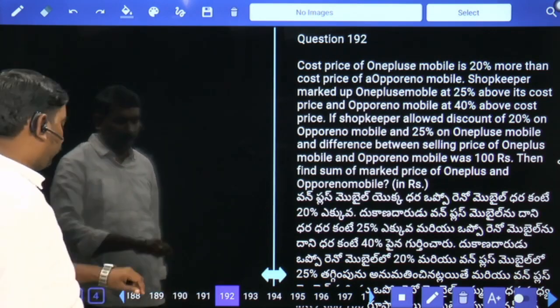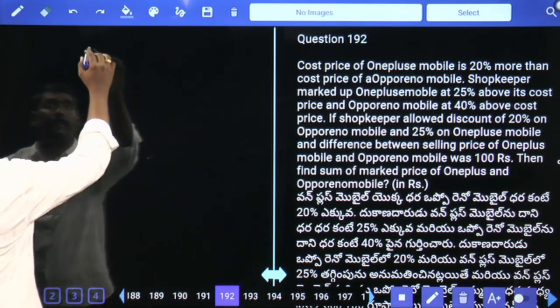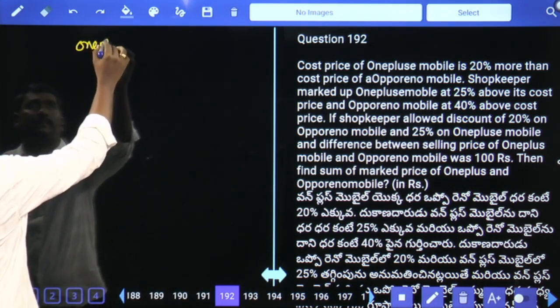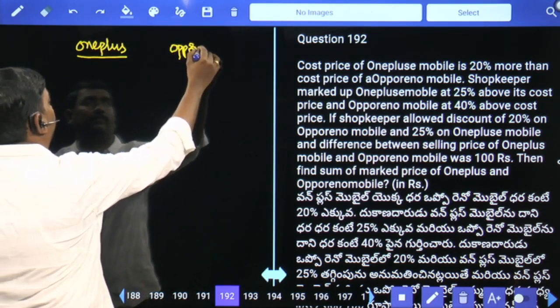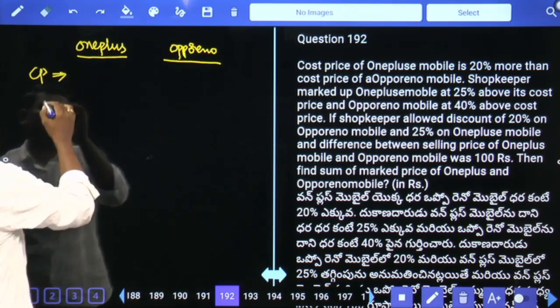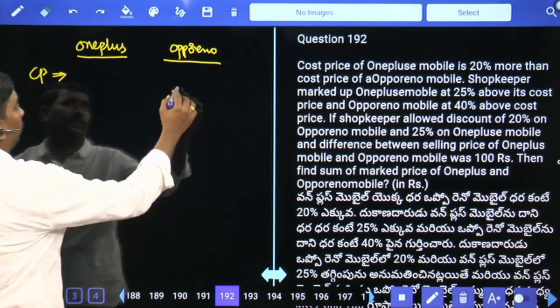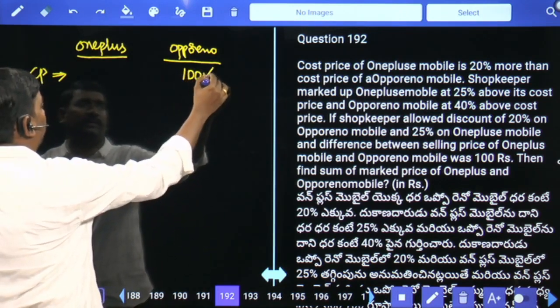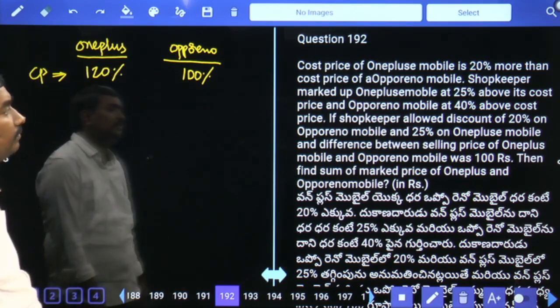Cost price of OnePlus mobile is 20% more than cost price of Oppo Reno mobile. So if Oppo Reno cost price is 100%, then OnePlus mobile is 120%.